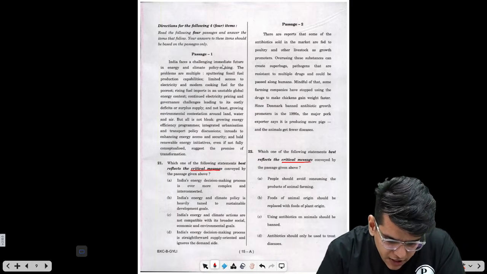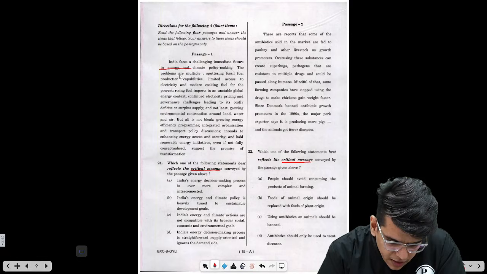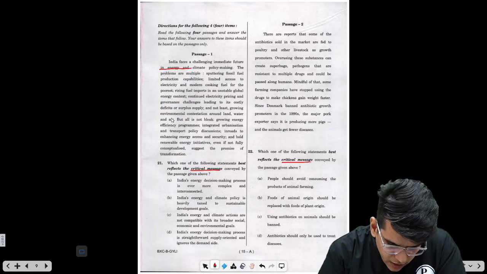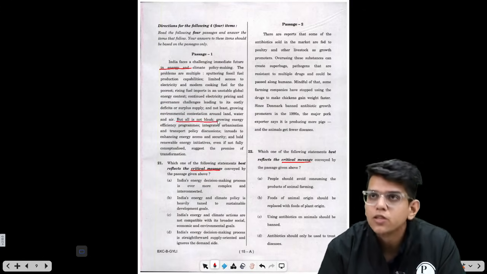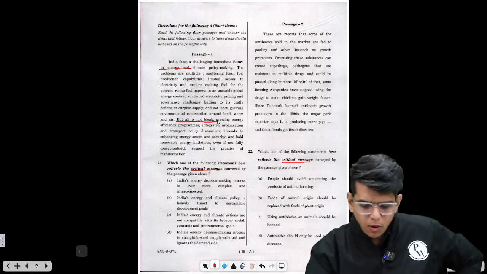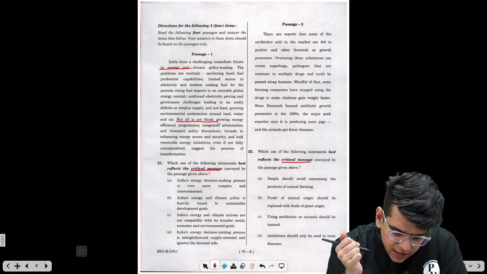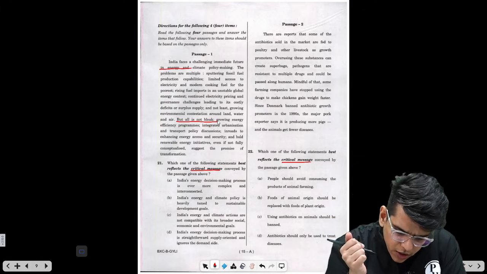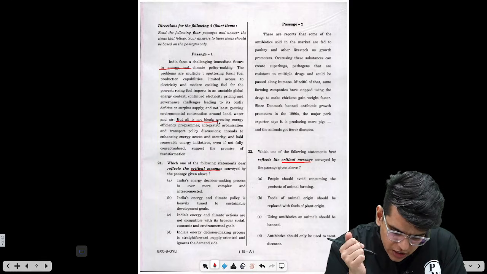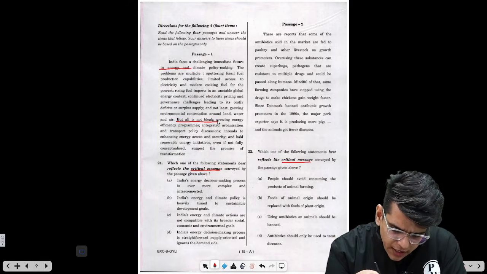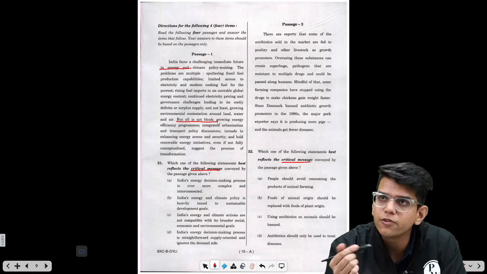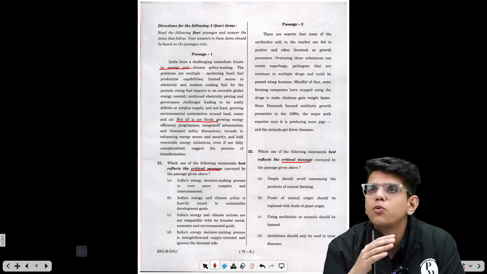India faces a challenging immediate future in energy climate policy making. The problems are multiple. So these are the problems discussed. Fuel imports unstable, governance challenges leading to costly, growing environmental contestation around land, water and air. But all is not bleak. So here the passage is transitioning from all the problems. What the passage is transitioning to: growing energy efficiency programs, integrated urbanization and transport policy discussions, inroads to enhancing energy access and security, and bold renewable energy initiatives, even if not fully conceptualized, suggests the promise of transformation. So both sides are discussed.